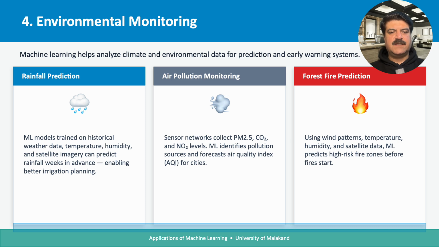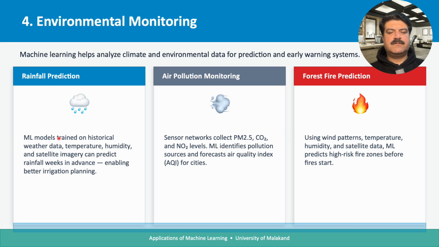In the environmental monitoring, we can use machine learning for rainfall prediction. You can see machine learning is applied for weather forecasting, but there are a lot of platforms which are doing this job, but some are accurate, some are not accurate, some are precise, whatever.